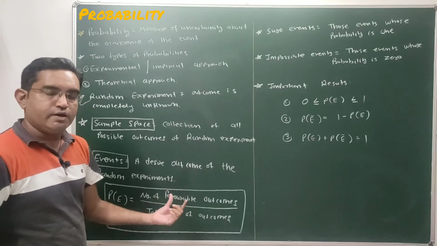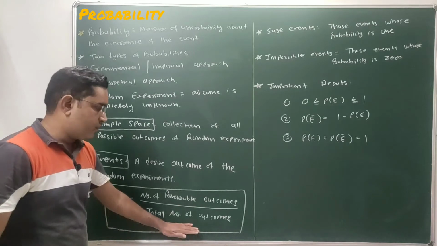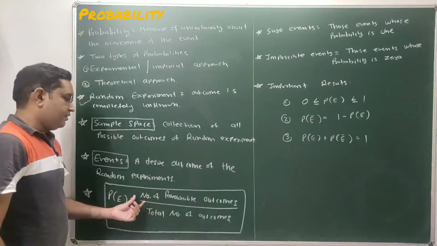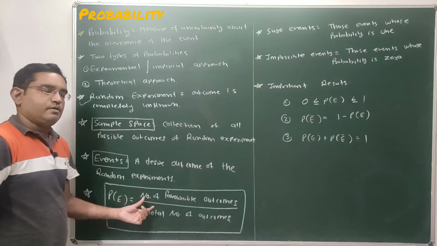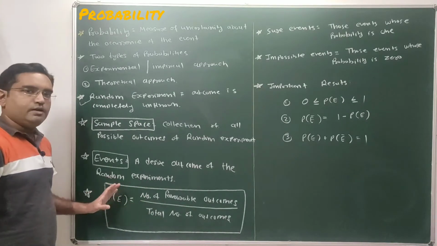Random experiment will give so many outcomes, so that total number of possible outcomes you have to keep in the denominator, and you have to put number of favorable outcomes in the numerator. So that will give us probability of occurrence of any event.